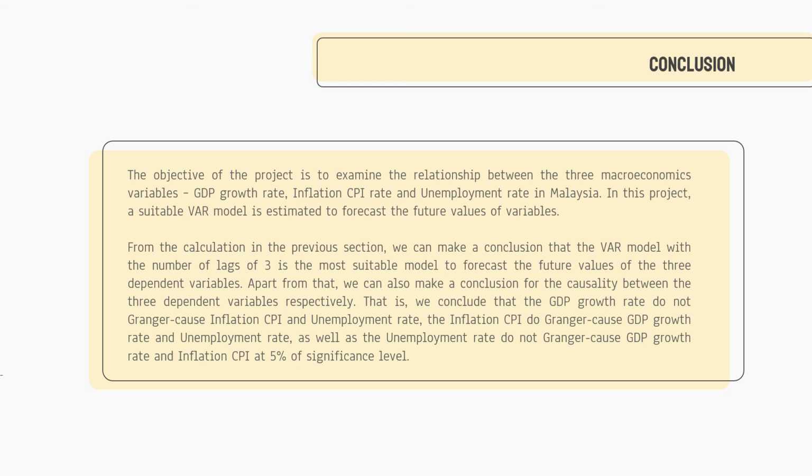Apart from that, we can also make a conclusion for the causality between the 3 dependent variables respectively. That is, we conclude that the GDP growth rate does not Granger cause inflation, CPI, and unemployment rate. The inflation, CPI, does Granger cause GDP growth rate and unemployment rate, as well as unemployment rate does not Granger cause GDP growth rate and inflation, CPI at 5% significance level.